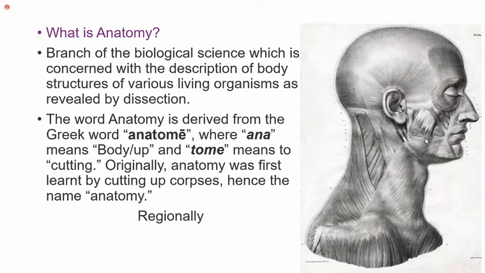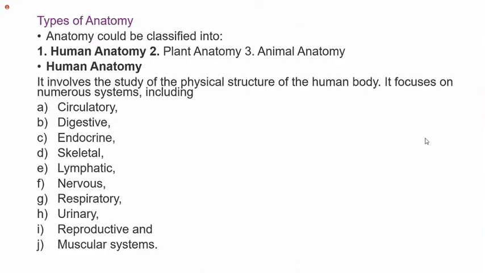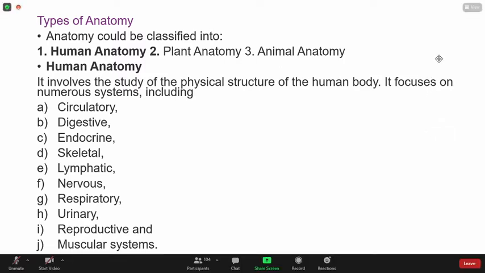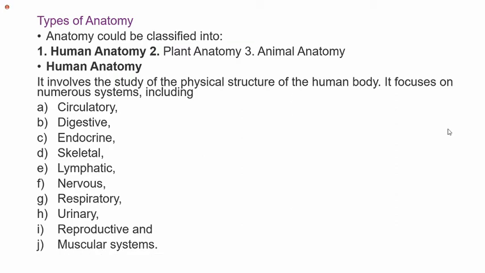Rather than that, we have systemic anatomy, which divides the body system-wise. Anatomy is mainly classified into human anatomy, and the other anatomical studies are plant anatomy and animal anatomy. But in medical science, we deal only with human anatomy. Human anatomy especially focuses most on its systemic part.